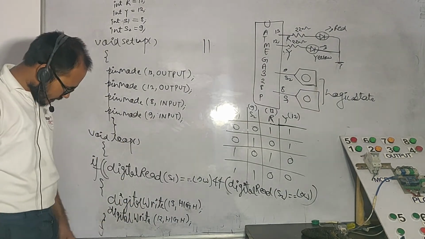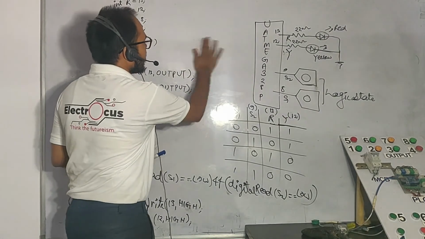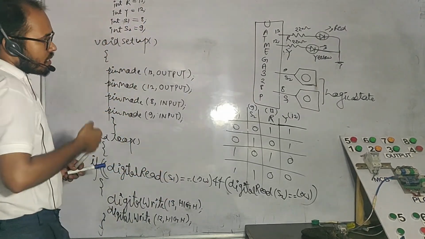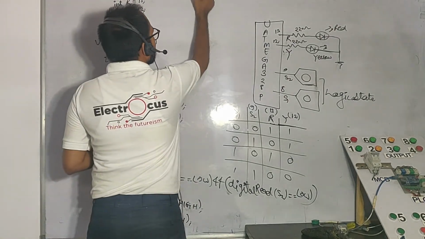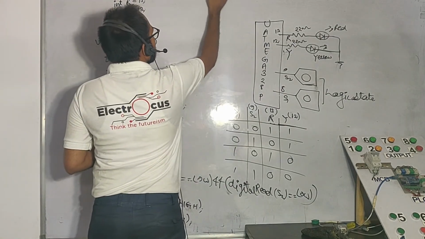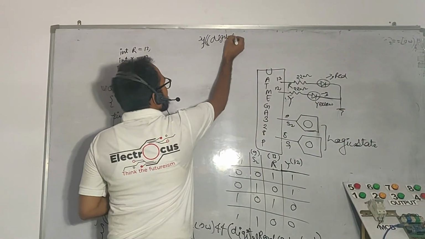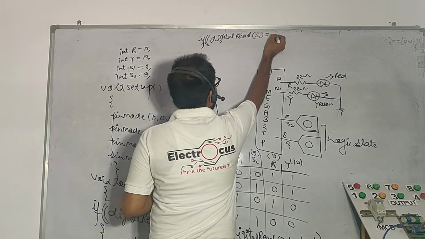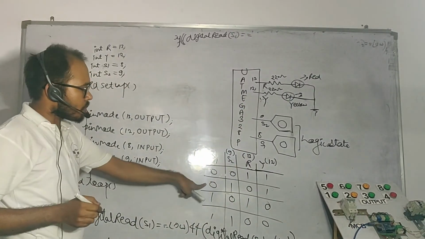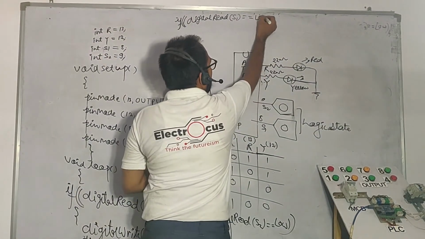ओके, तो वी हैव टू स्टडी हियर. And the first condition we have written, and we are going to just elaborate the second condition. The second condition is here. We'll say if digital read, what? Digital read which number? Switch number 1 equal to what? Switch number 2, यहाँ पे क्या है, 0 है. So we have to say that is a low.